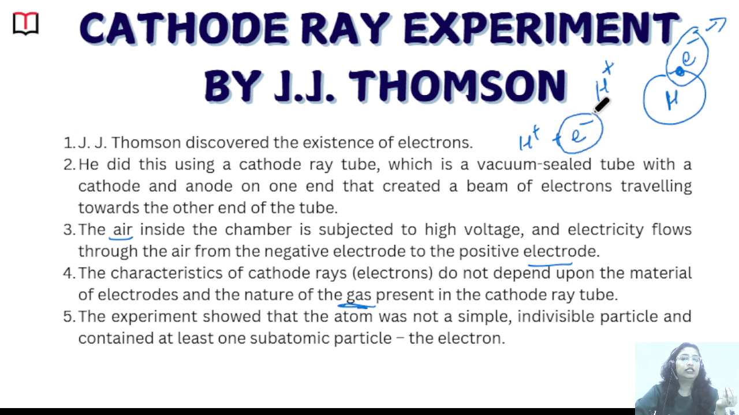These were the electrons which are moving towards the anode side because these are negatively charged particles. So he did this experiment with different types of gases, not only hydrogen, other gases also. So he concluded that the characteristics of the electrons do not depend on the material of the electrode and the nature of the gas also. Whatever gas you take, it will have the same characteristics.